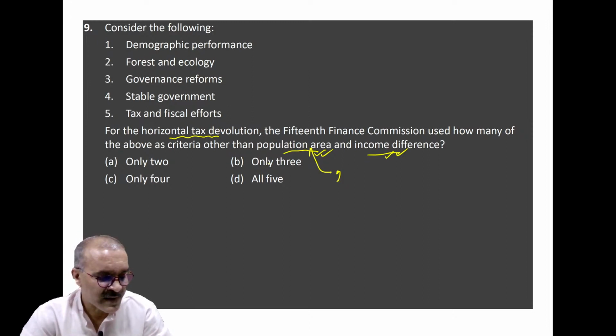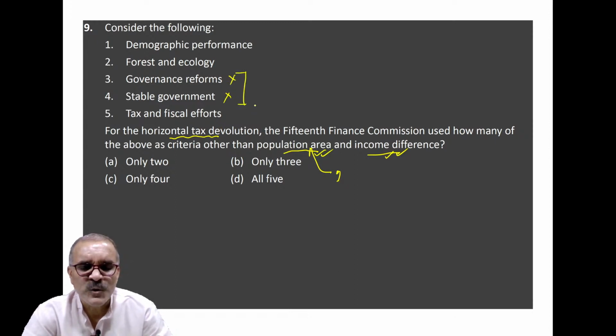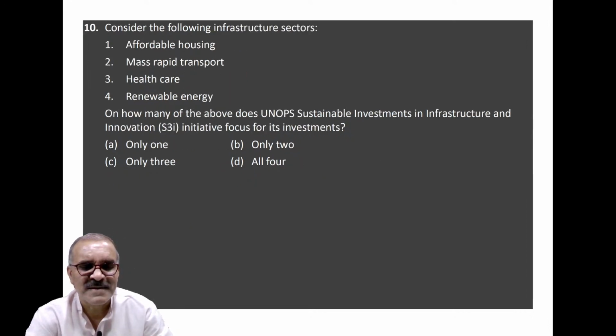So here 2 of them are basically bogus. There is no such criteria which Finance Commission uses to determine horizontal tax devolution. So its answer will be only 3, B. Clear? Coming to next one, that is 10th.